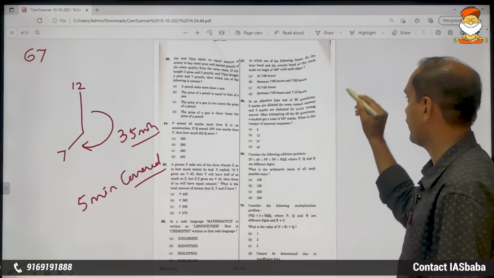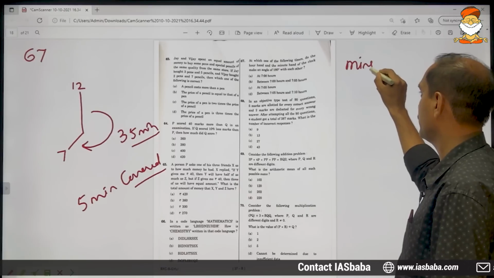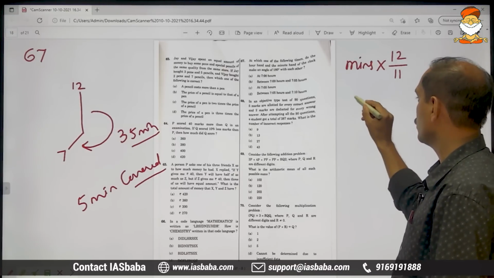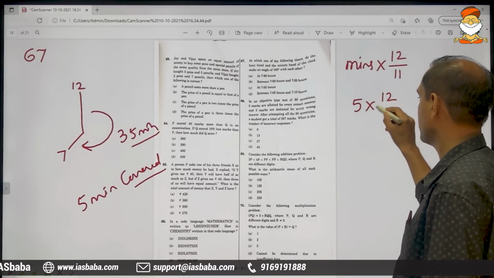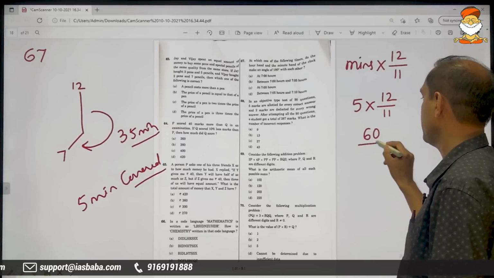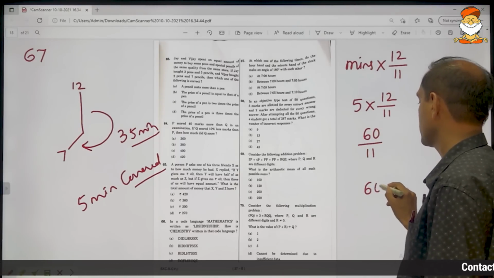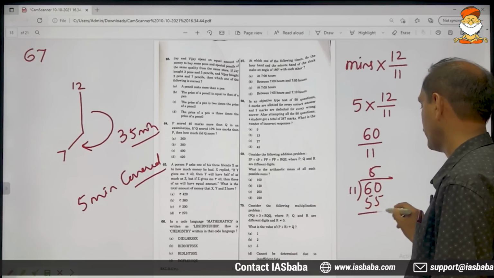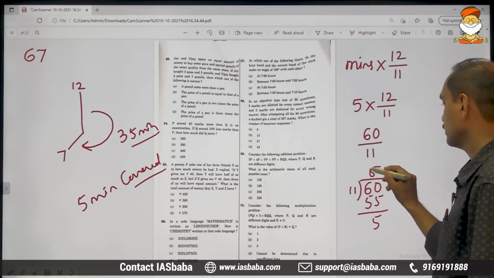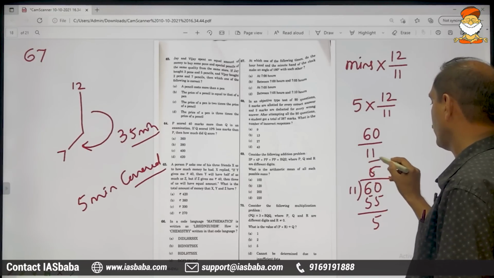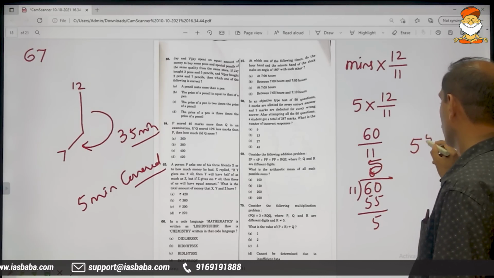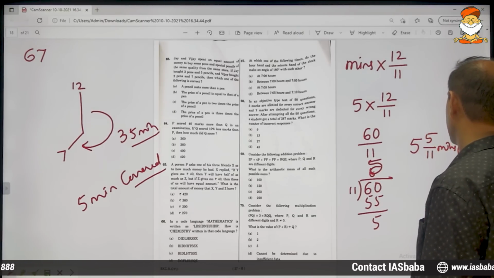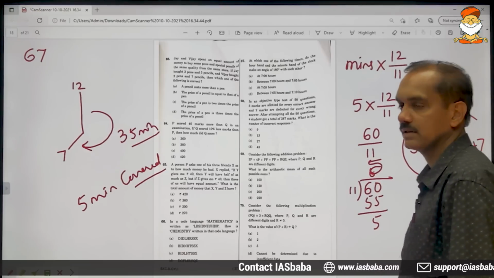And to cover, there is a trick. The minutes to be covered should be multiplied by 12 by 11. So 5 minutes need to be covered, that must be multiplied by 12 by 11. That is 60 divided by 11. 11 5s are 55. So 5 by 11 minutes past 7. This is the final answer. This is the correct answer.